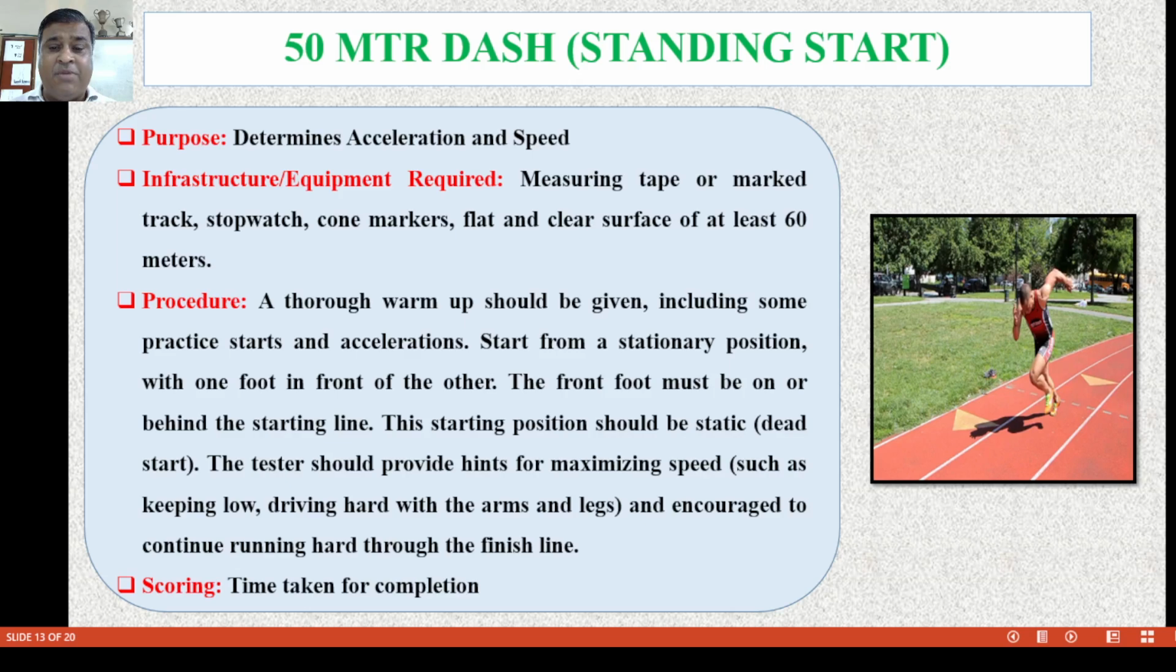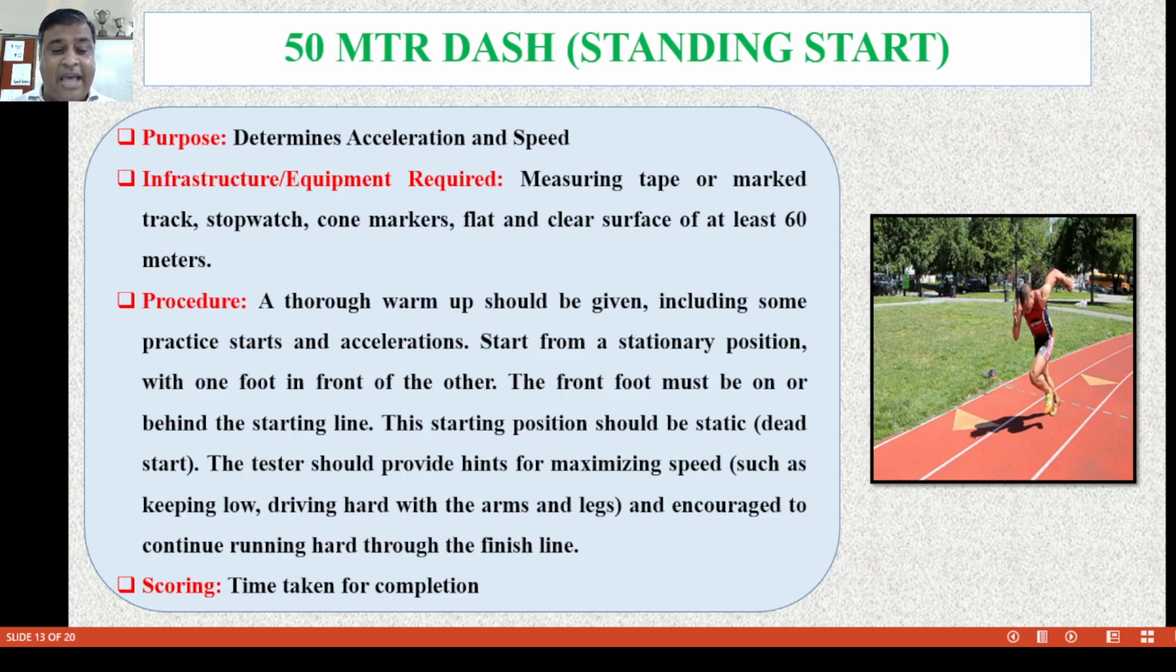The start is from a stationary position, with one foot a foot in front of the other. The front foot must be on or behind the starting line. The starting position should be static, a dead start. The tester should give hints for maximum speed, such as keeping low, driving hard with the arms and legs, and being encouraged to continue running hard through the finish line.